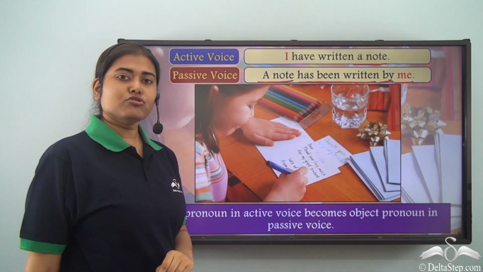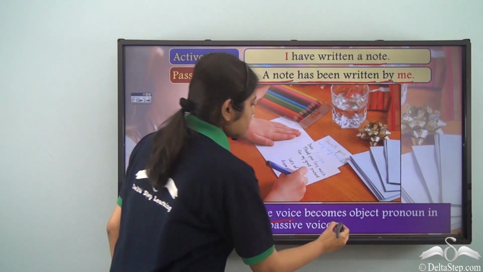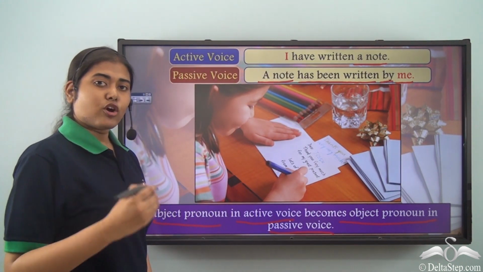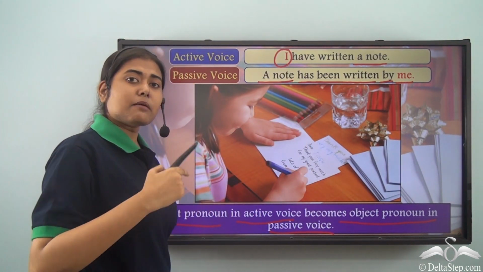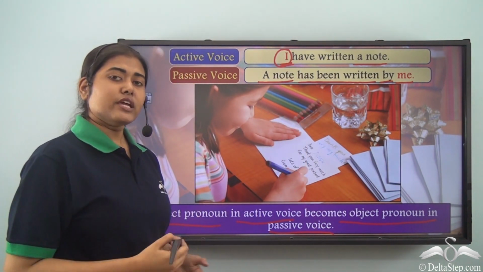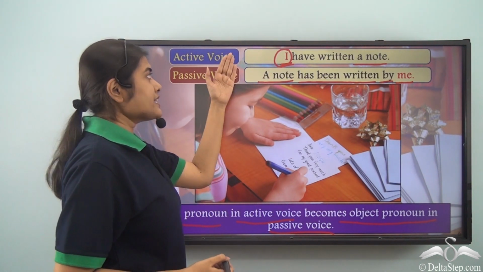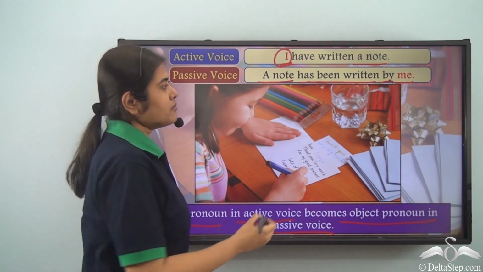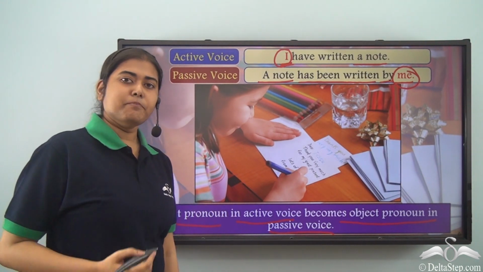Now, what is important to note here is that the subject pronoun in active voice becomes the object pronoun in the passive voice. So, what is the subject pronoun? I. So, I is in the subject position. We know that the object pronoun of I is me. Now, when I change from active to passive, the doer comes after the verb, so it takes the form of the object pronoun me.